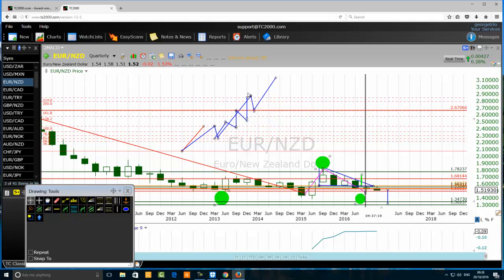So be aware that a third wave is not always a straight line as I draw it on my chart like this. A third wave can be a complex third wave, and sometimes traders are surprised, because the price may go in a straight line like this.